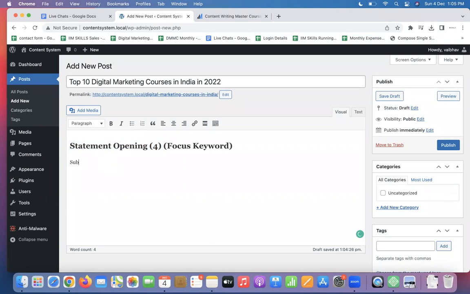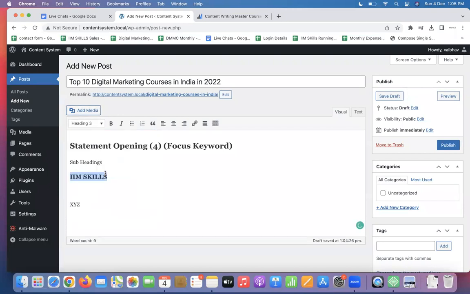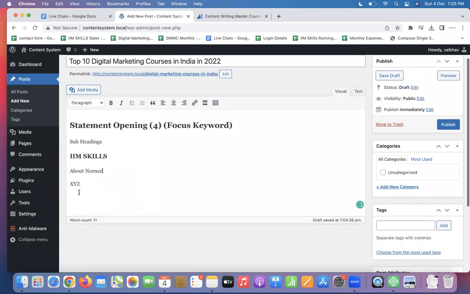After this, you will have your subheadings. Let's say the names of the institutes, IIM Skills, XYZ, Coursera and all. All these institutes are going to be heading 3, and about the company, it's a normal paragraph. Here I will write Udemy, which is again heading 3.